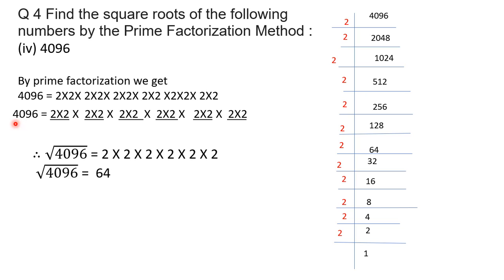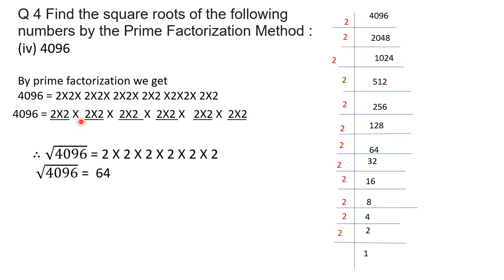Therefore, for finding the square root, we write the square root of 4096. From one pair of 2s, when it comes under a square root sign, one 2 will come outside of the square root sign. So how many pairs of 2 are here?